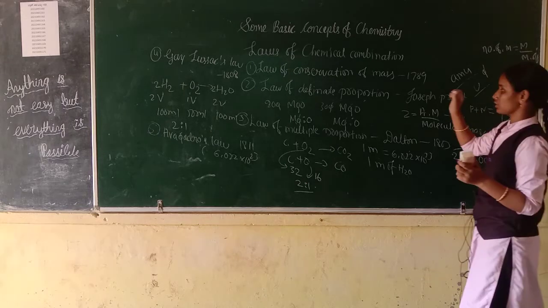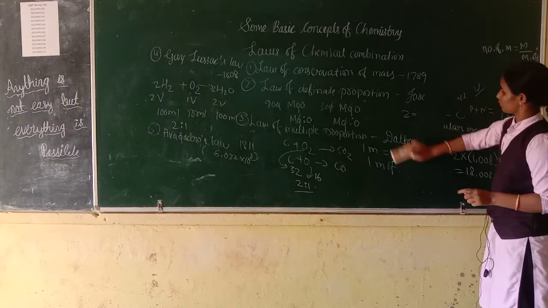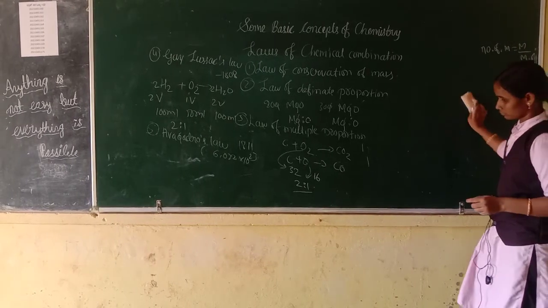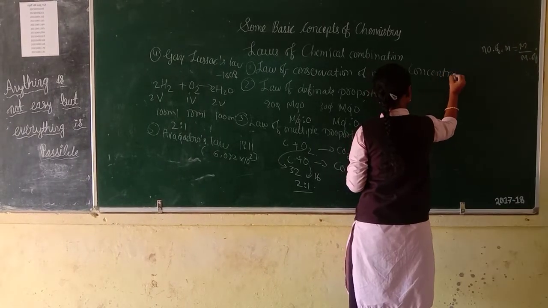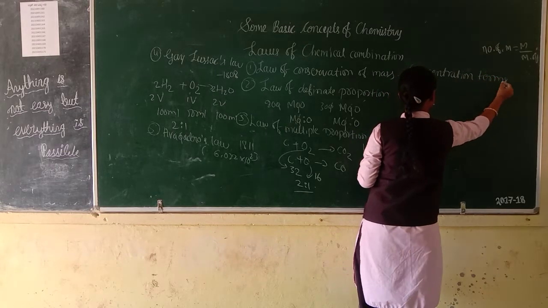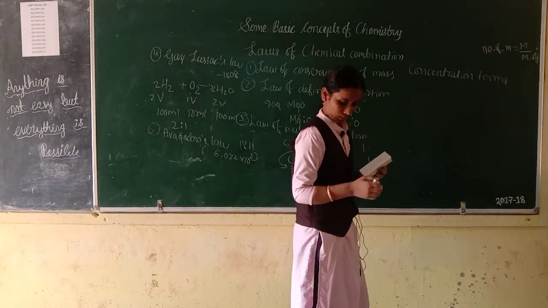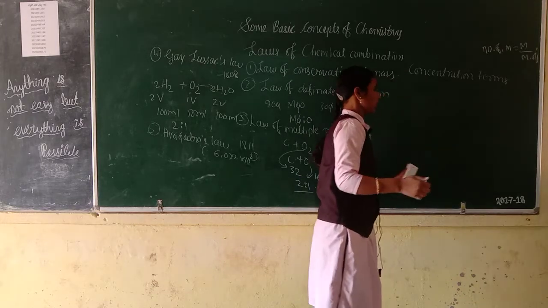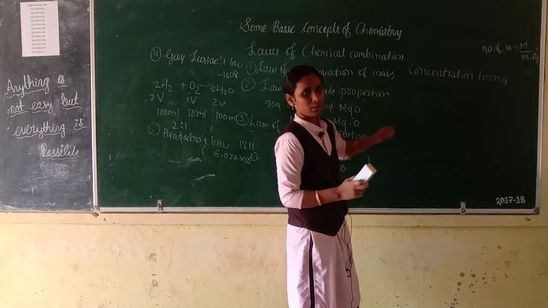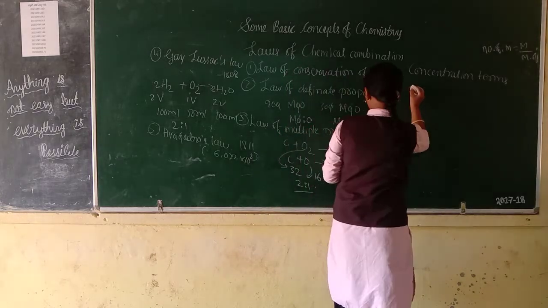First, concentration terms. Do you know concentration terms? First, weight by weight percentage. You should remember the formula, then you can easily solve.